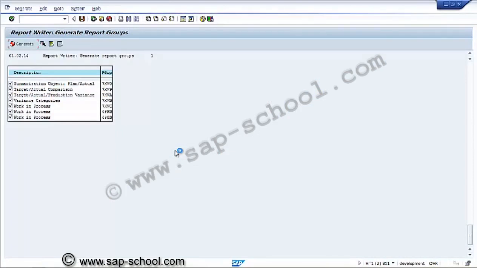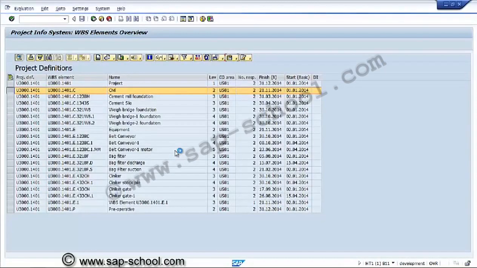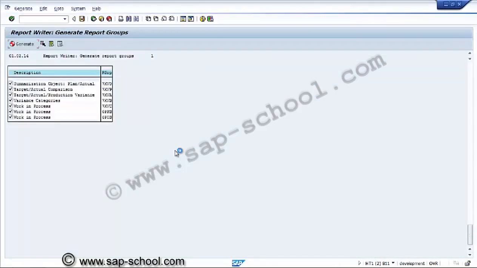This report generation, or report importing from the standard, we can do in the background also if required, but as we want to see the procedure, we kept it online so that we can see the status, the progress of the job.